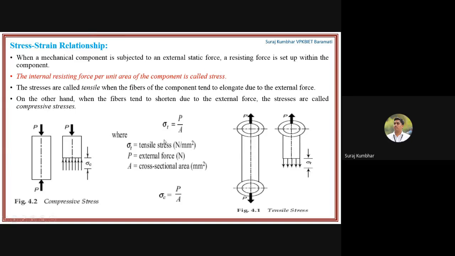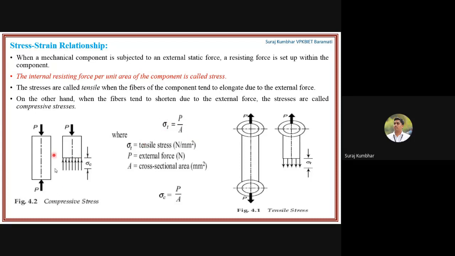So sigma T, tensile stress, is equal to force per unit area, where the external force coming onto that component is denoted by P. That is force per unit area, the tensile stress. It is the internal resistance force per unit area.